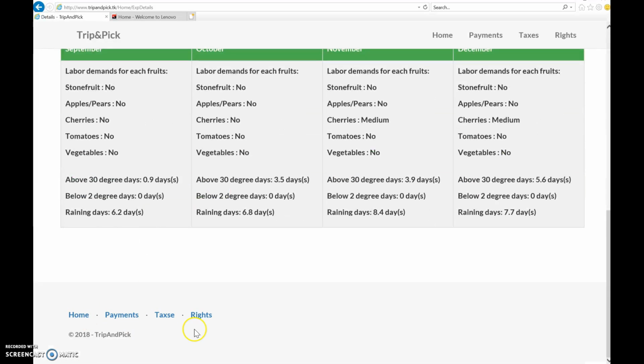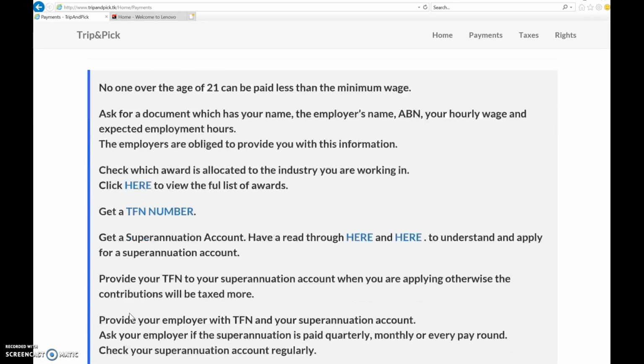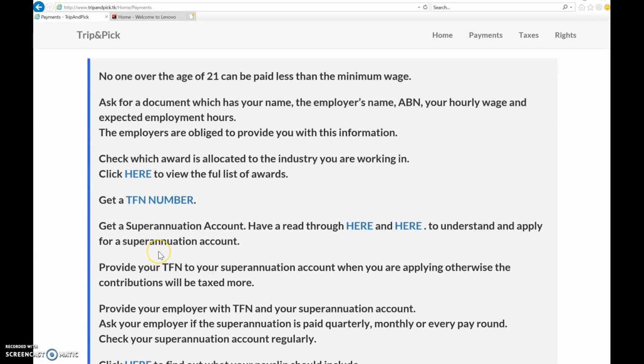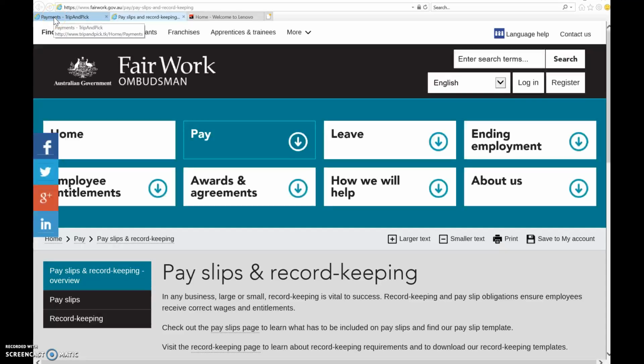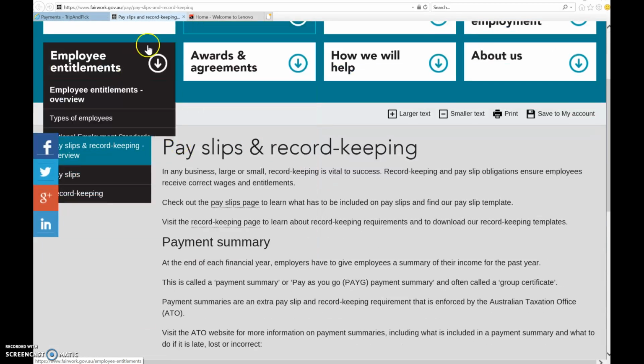Oh, and these are your quick links, I assume. Oh, okay. This is for the payment. Okay, this is good. Very good. So let's see what this has. Okay, so this is your Fair Work, on how much am I gonna get or something like that. Oh, this is good. Okay. That's easy.